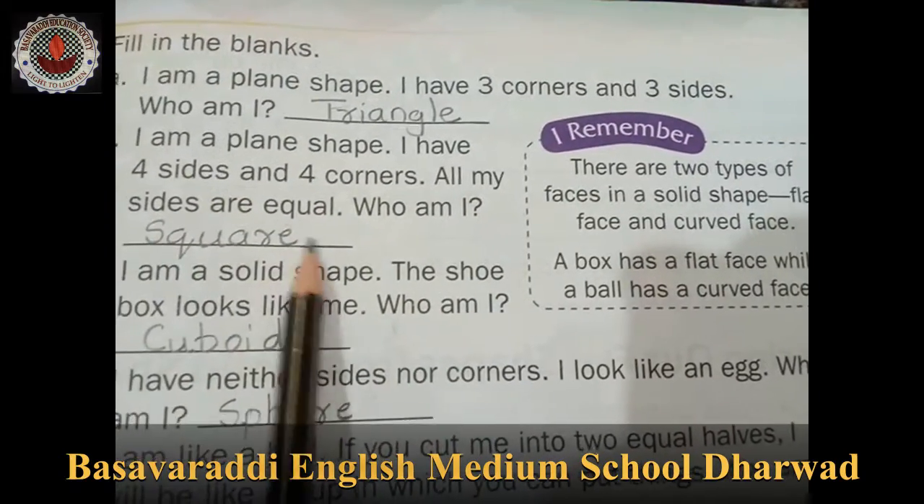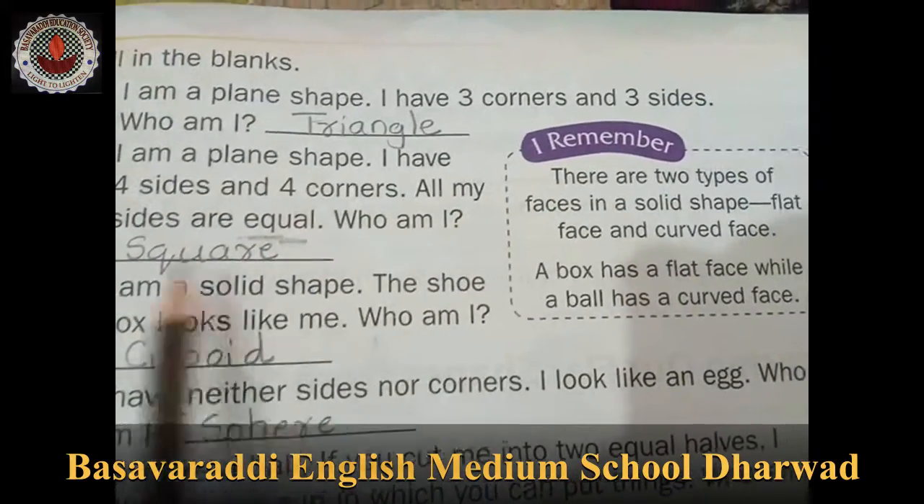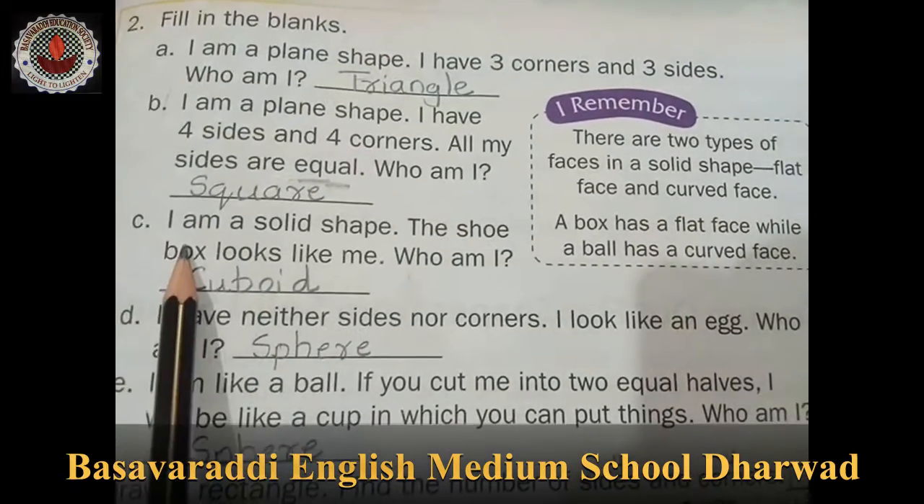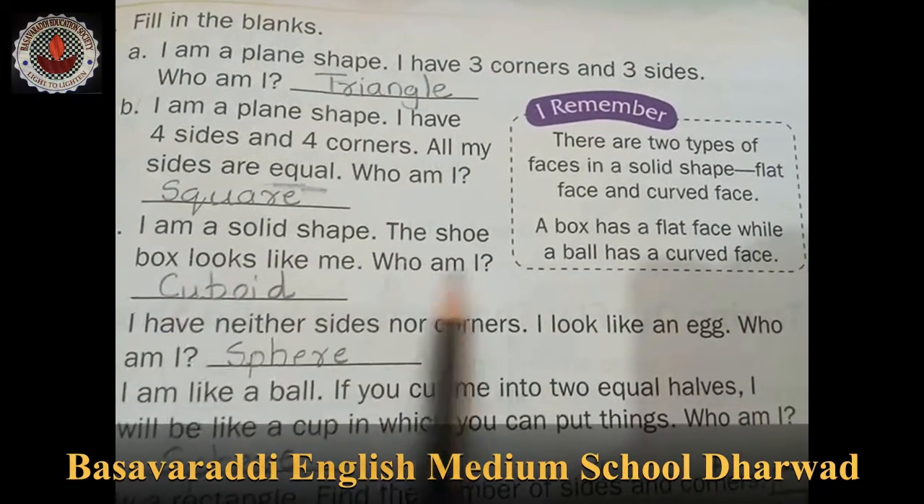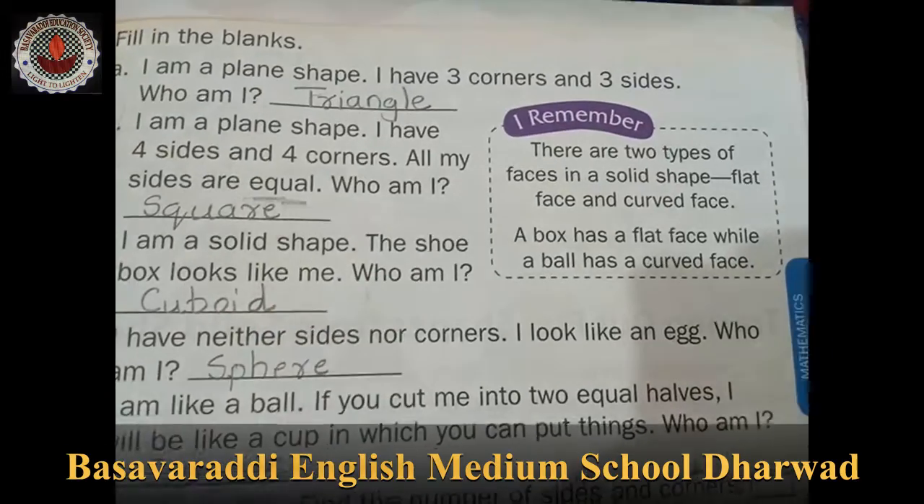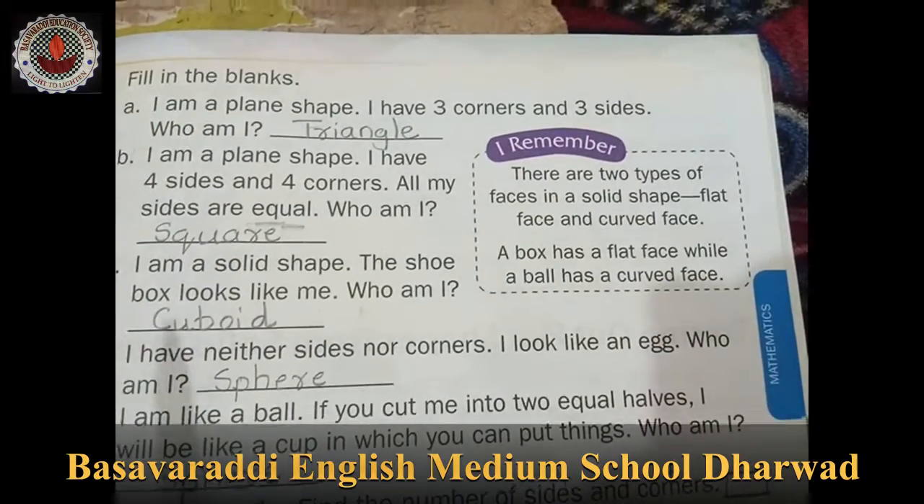All my sides are equal. If it is equal, who am I? I am a square. And I am a solid shape. The shoe box looks like me. The solid shape that looks like a shoe box is what?